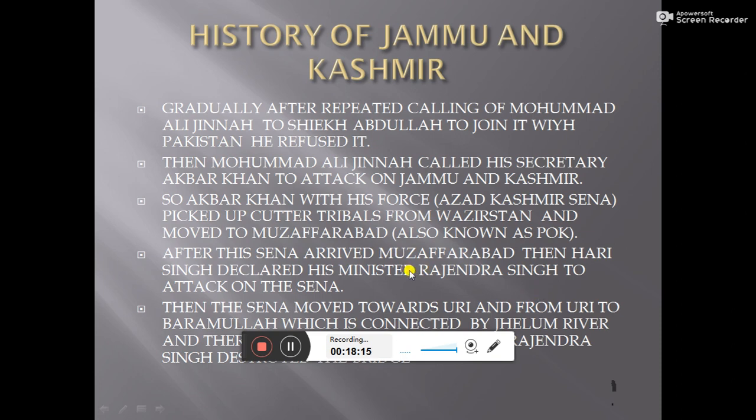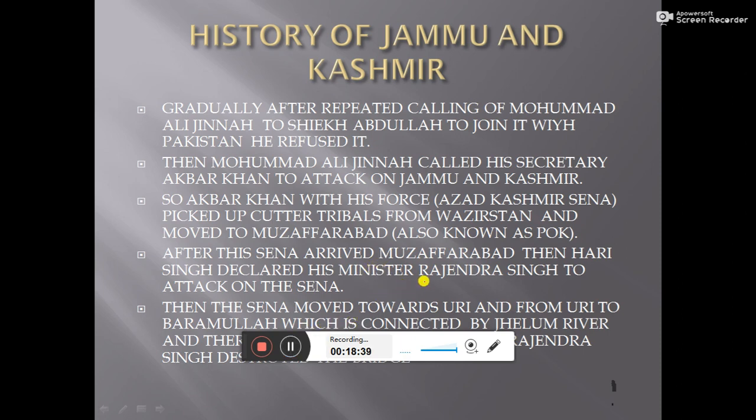Then when this Sena arrived at Muzaffarabad, Hari Singh got to know about it. He was a little afraid of what would happen if they came and destroyed his whole kingdom, and what would happen to his power.